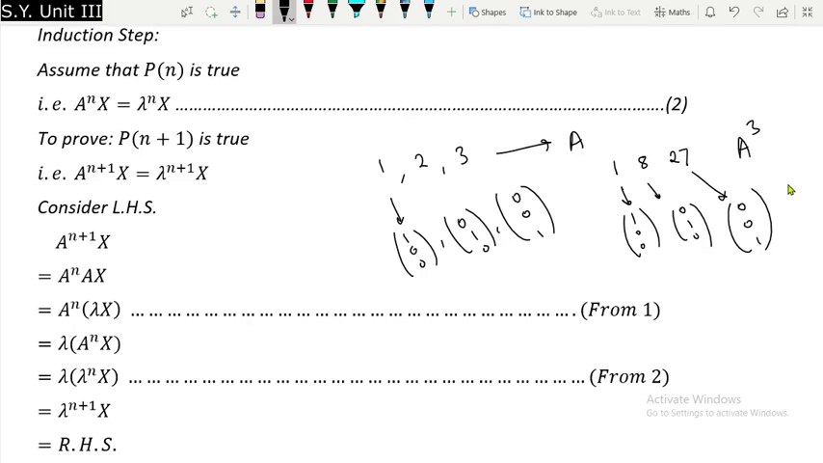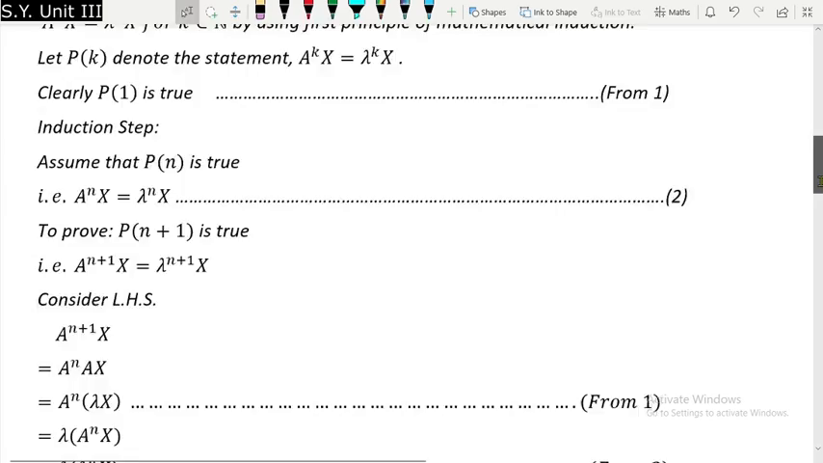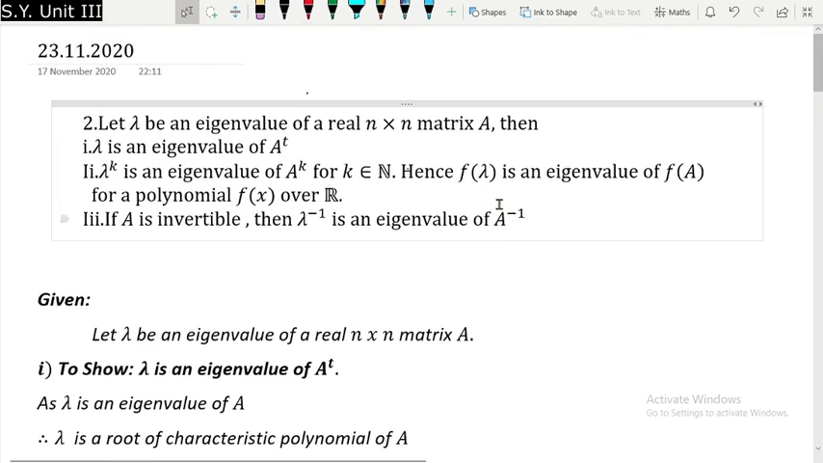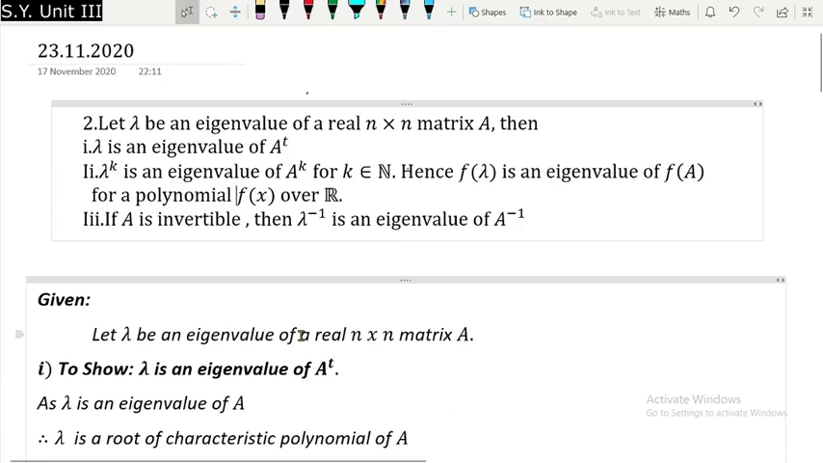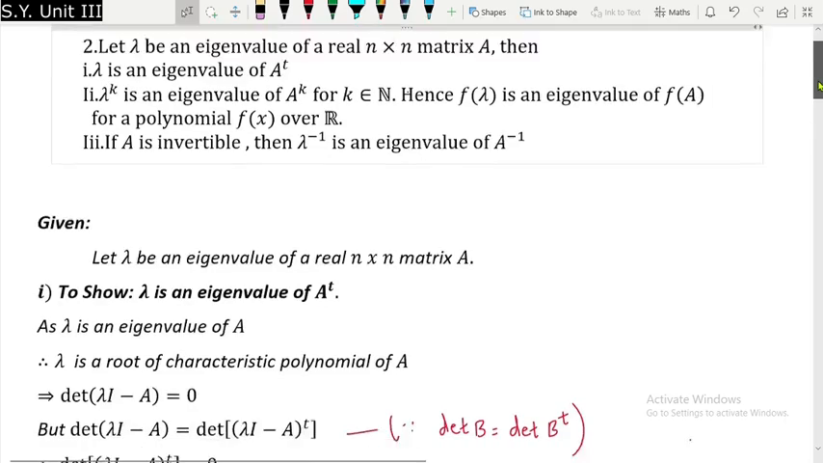So this may also be asked in MCQs. Okay, so this was regarding lambda raised to k is an eigenvalue of A raised to k. Now we have to prove that f of lambda is an eigenvalue of f of A, where f of x is a polynomial over R.